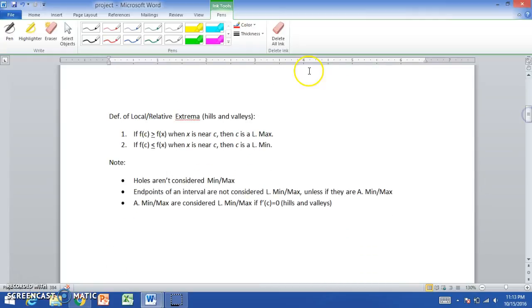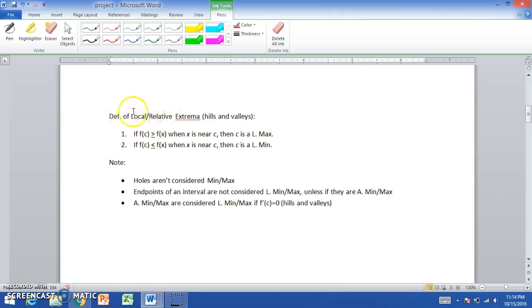Now the definition of a local or relative extrema, and those are the hills and valleys. The first definition says, if f of c is greater than or equal to f of x when x is near c, then c is a local maximum. If f of c is less than or equal to f of x when x is near c, then c is a local minimum.